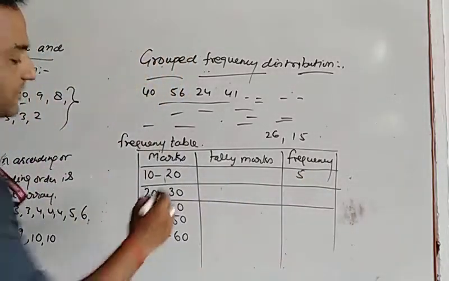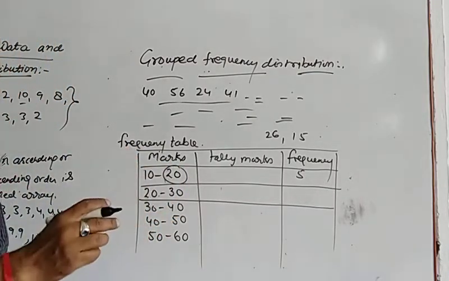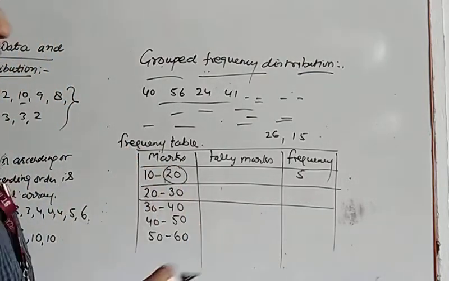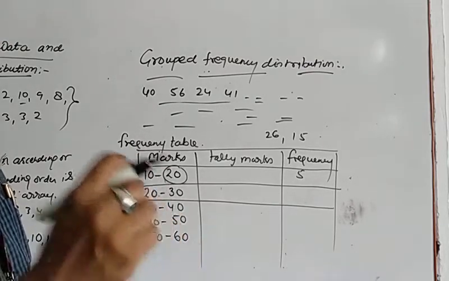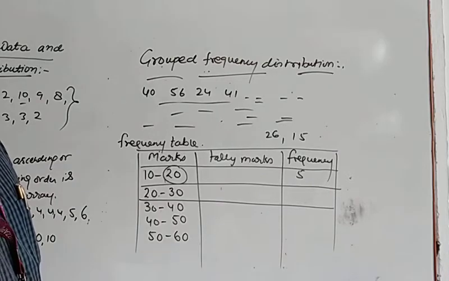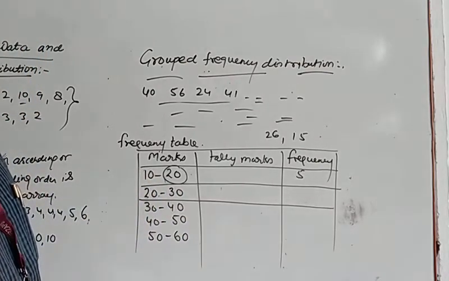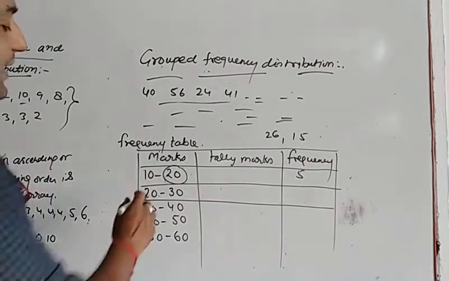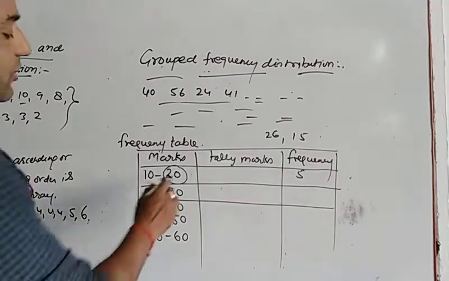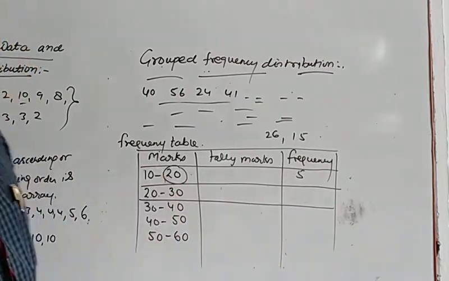I told you this upper limit will not be added. You will see how many students have got between 10 to 20, which means 10 will be added. If any student has got 10, you will take 11, 12, 13, 14, 15, 16, up to 19, but 20 marks will not be taken in this. The student who has got 20 marks will be added in the next class, not in this. This is called the upper limit, this is called the lower limit. The lower limit will be added but the upper limit will not be taken.